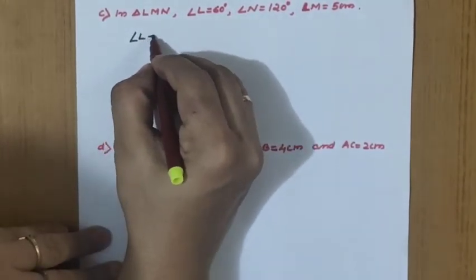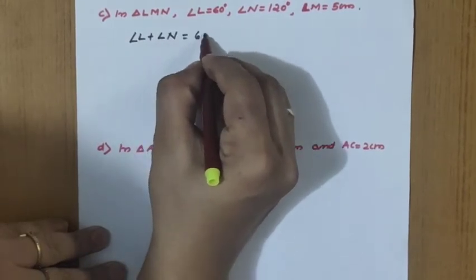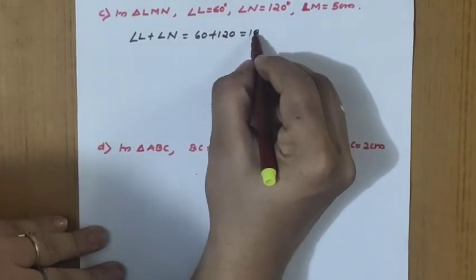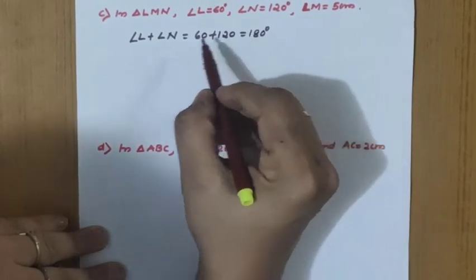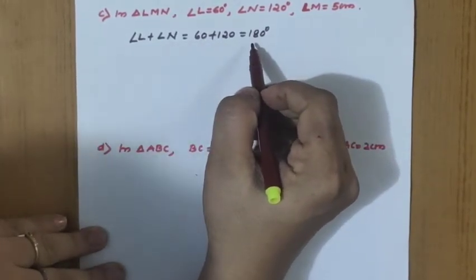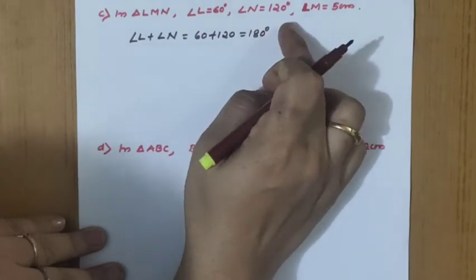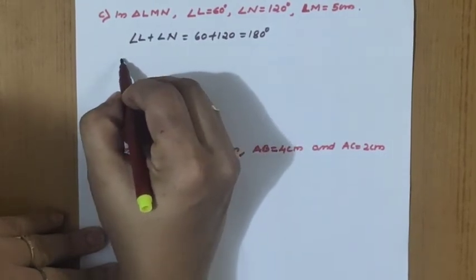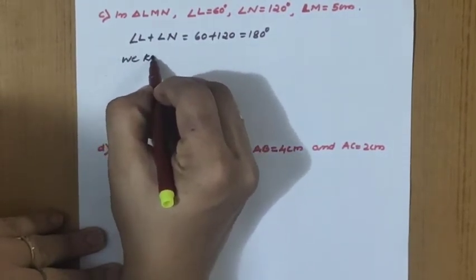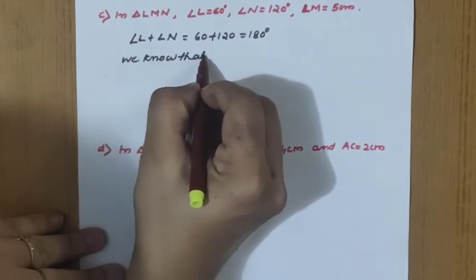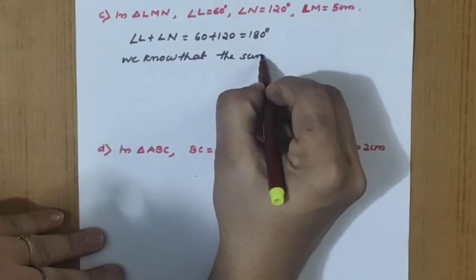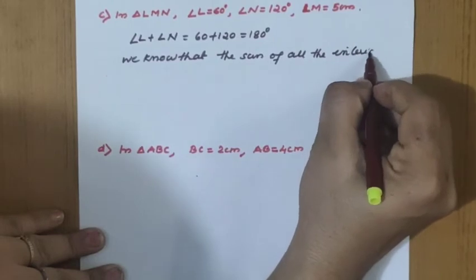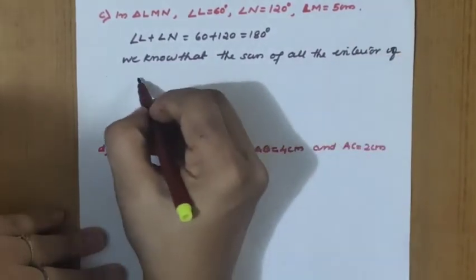So angle L plus angle N equal to 60 plus 120. That means it's a straight line only, a linear pair. So here it is equal to 180 degree. But two angles by themselves are forming 180 degrees. So what we can write is, using these values, we cannot construct a triangle. So again the same reason only. We know that the sum of all the interior angles of a triangle is 180 degree.